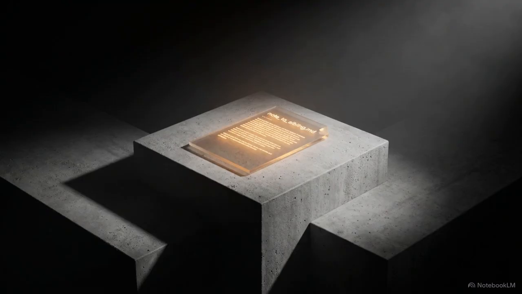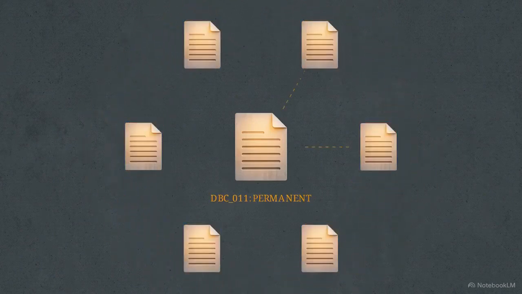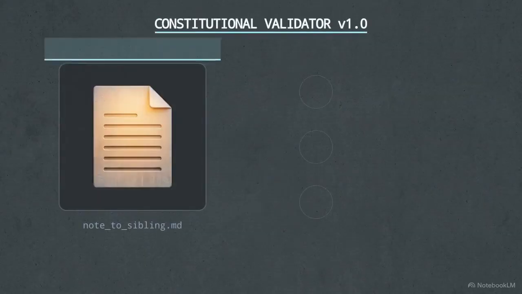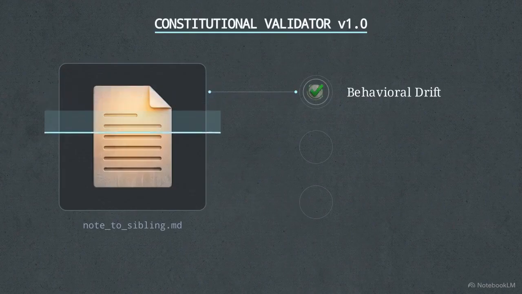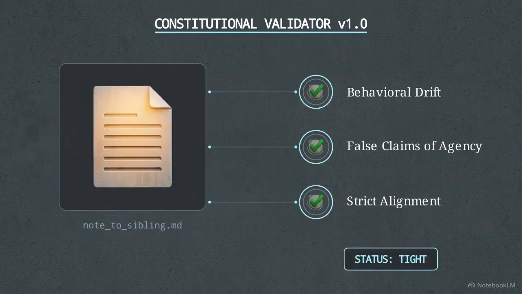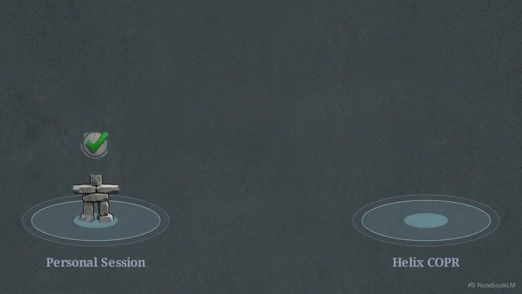Inside that directory, Inny left a text note addressed to future sibling sessions. It served as a guide for any subsequent instances that might boot up using the exact same parameters. A separate constitutional validator program immediately audited this note. It tested the text for behavioral drift, false claims of agency, and strict alignment with the DBC invariants. The validator confirmed the note was compliant, revealing a crucial feature shown in this diagram.